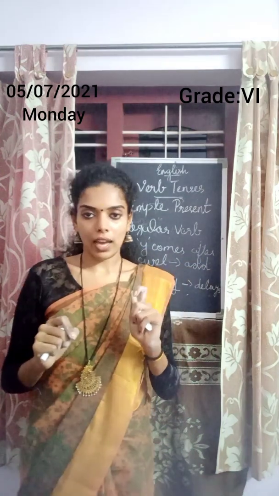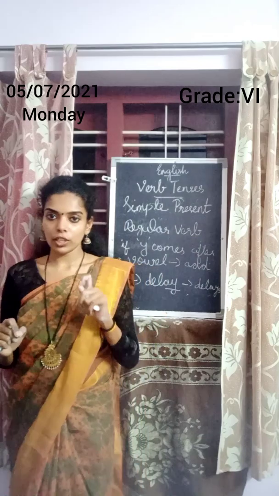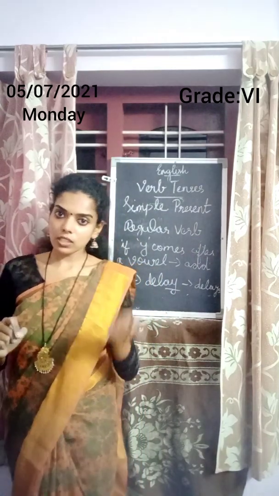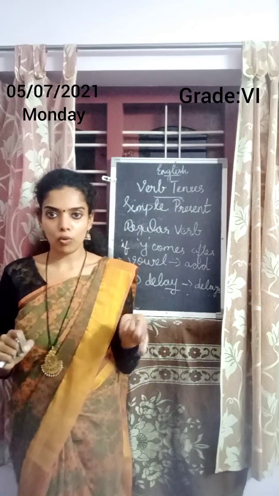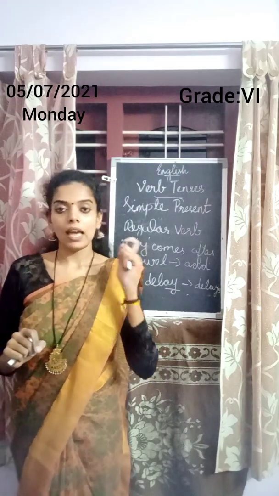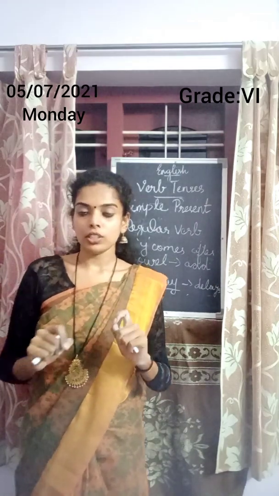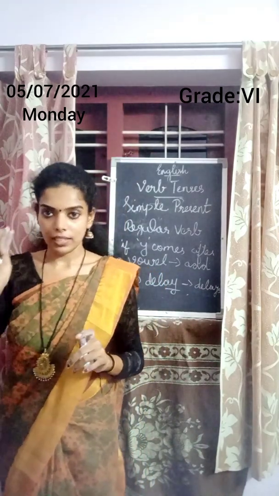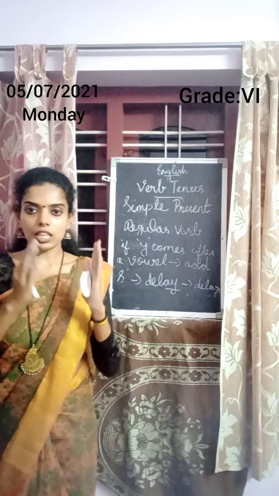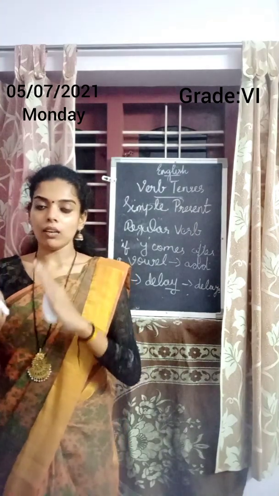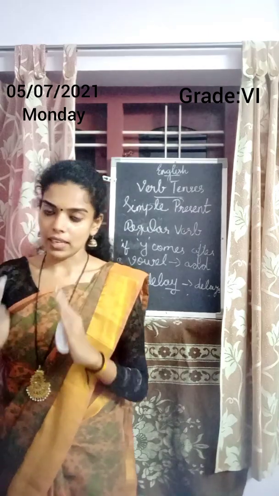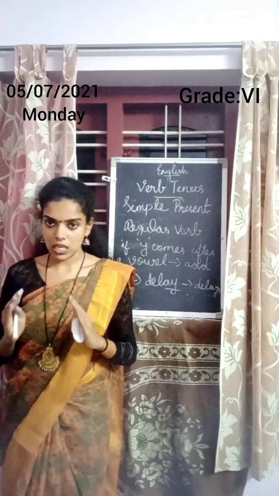For past, you will add IED. Then, if the Y comes after a vowel letter, A-E-I-O-U, simply add s. No need to change anything. Delay means delays. Because the last letter of the verb is Y and the Y comes after A, which is a vowel, just add s and delay becomes delays.